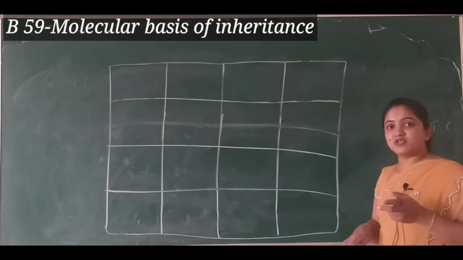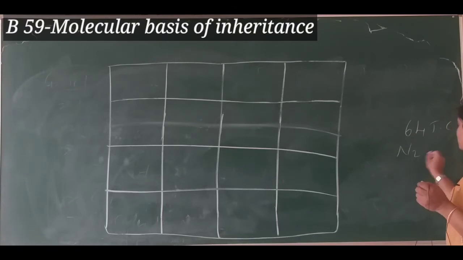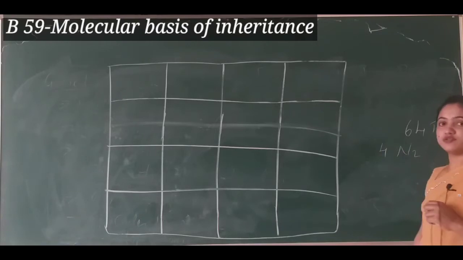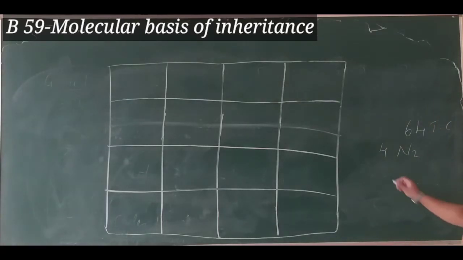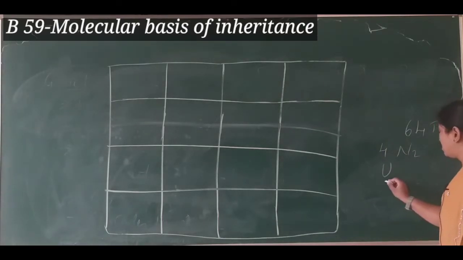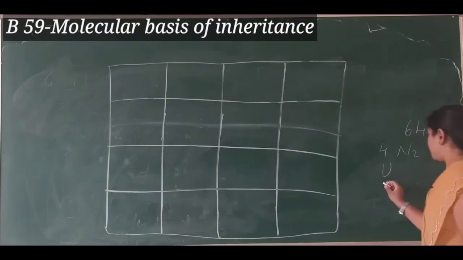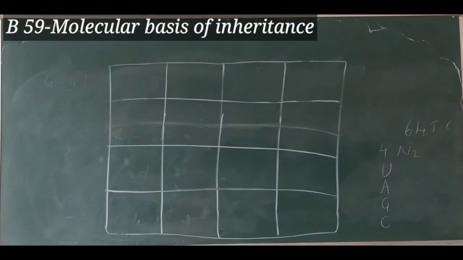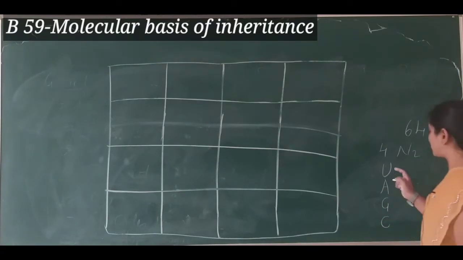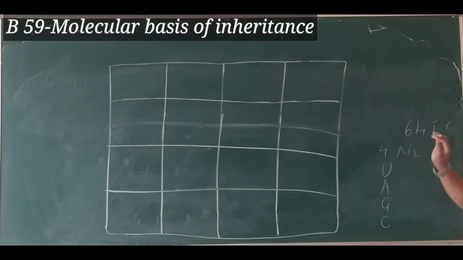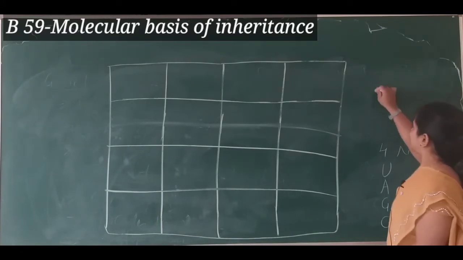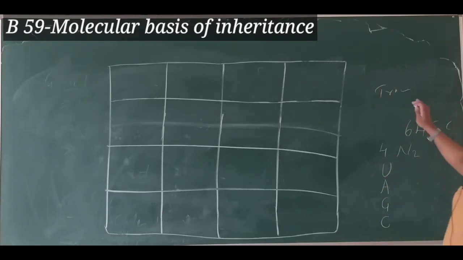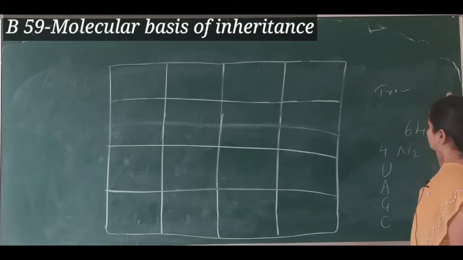What is there in the triplet codons? The nitrogen bases are present. How many? 4 nitrogen bases, and those are uracil, adenine, guanine, cytosine. Why have I taken uracil? Because we are about to study the translation process, and for that it is important to know the triplet codons.